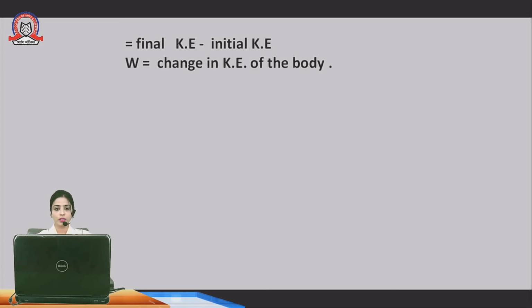So this is final kinetic energy minus initial kinetic energy. So we will get W, work done, equals the change in kinetic energy of the body. Final kinetic energy minus initial kinetic energy equals the change in kinetic energy of the body.